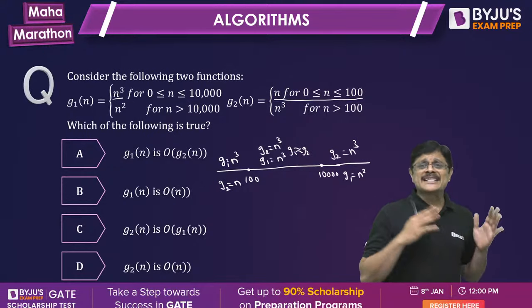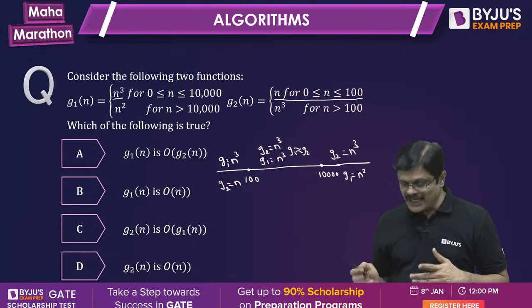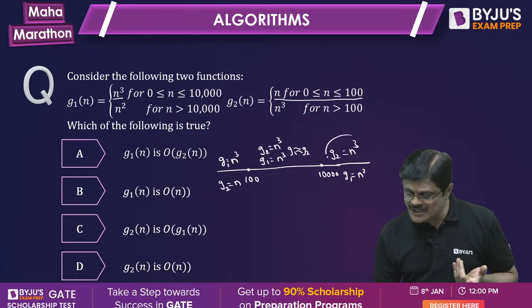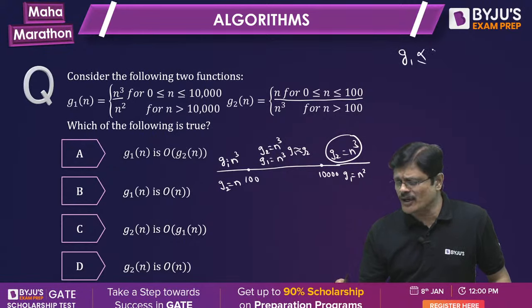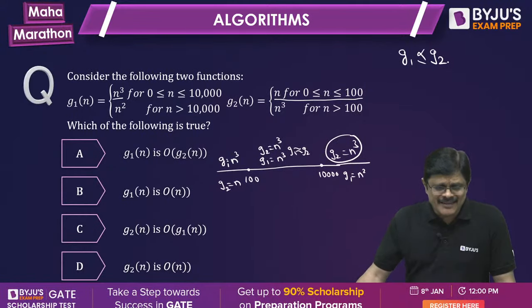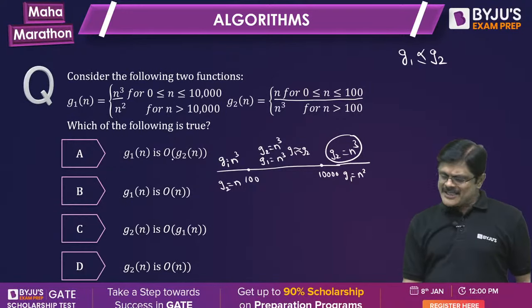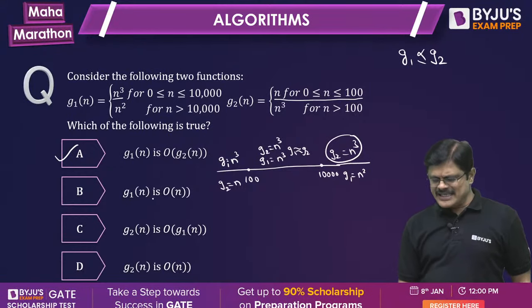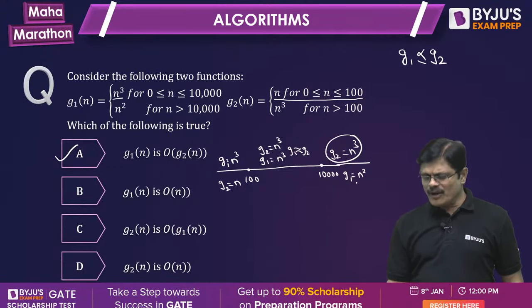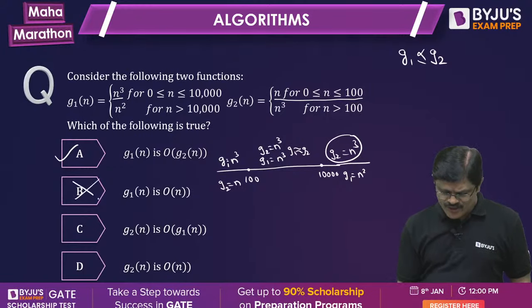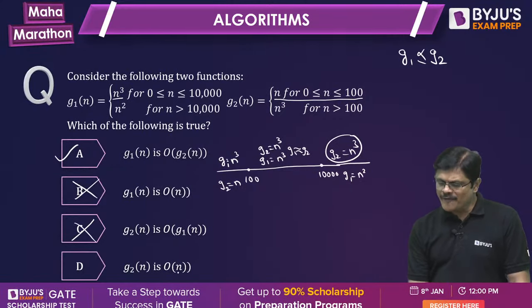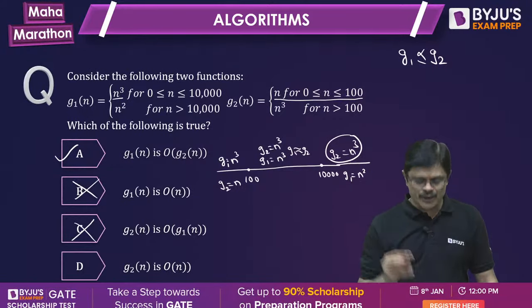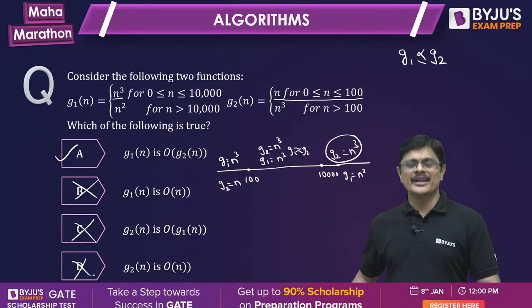But when you consider asymptotically, that is long run behavior, which one is dominating? G2 is dominating. So G1 is asymptotically smaller or equal to G2. So G1 is big O of G2 is correct. G1 is big O of N is not correct, but G1 is big O of N square. G2 is big O of G1 is wrong asymptotically. G2 is big O of N is wrong because G2 is big O of N cube. Got it?